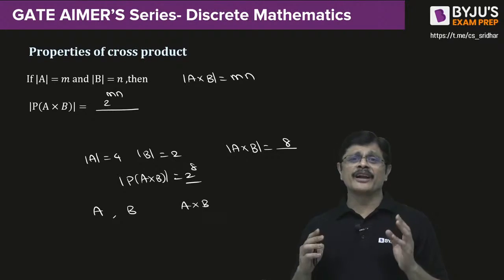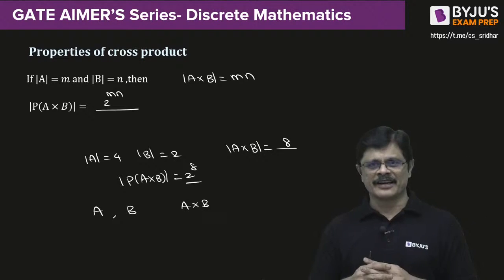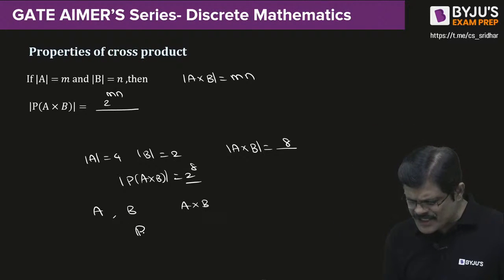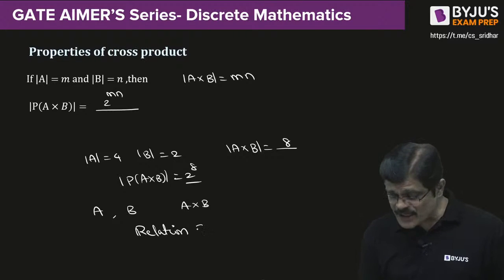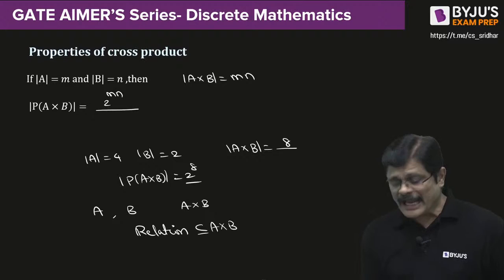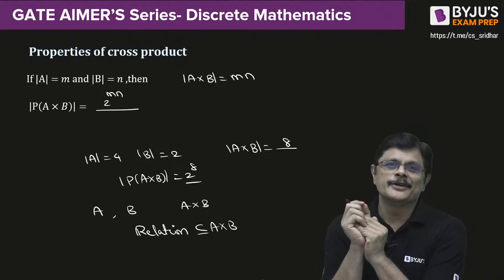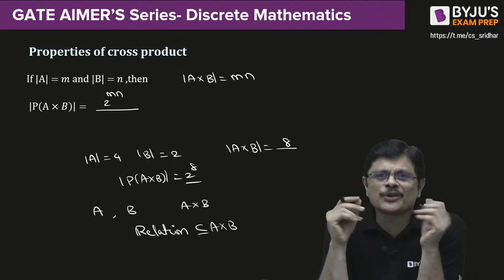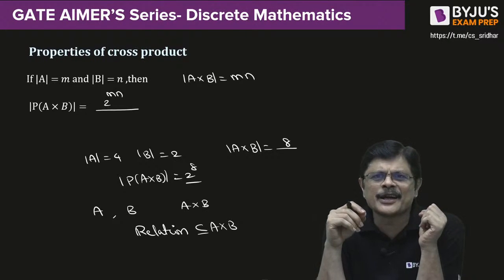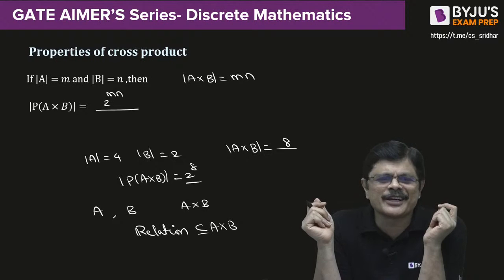That is, we are relating all the elements of A and B, my dear friends. But what is relation? A relation is a subset of A cross B. Any subset is a relation. So, you want to see how many subsets are there. That question is exactly the same as asking how many relations are there from set A to set B.